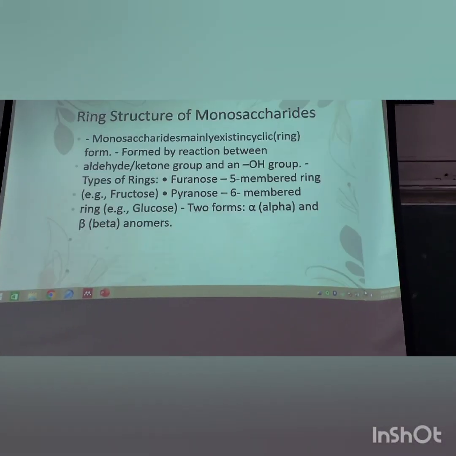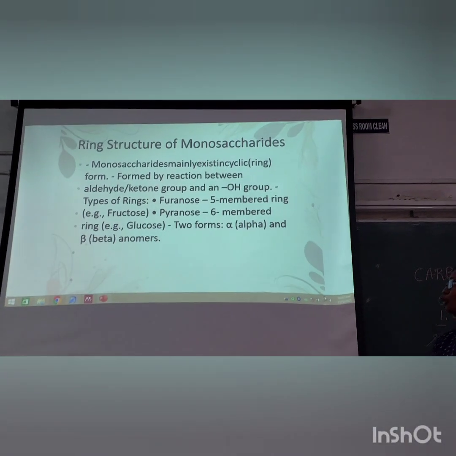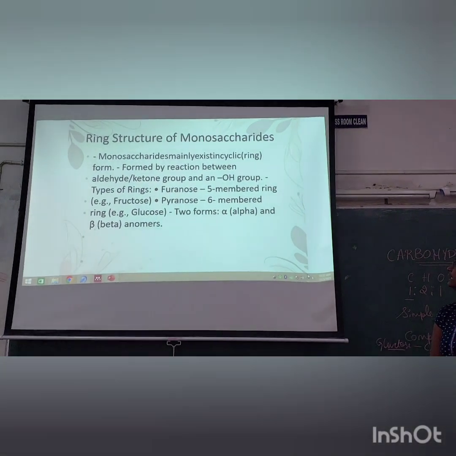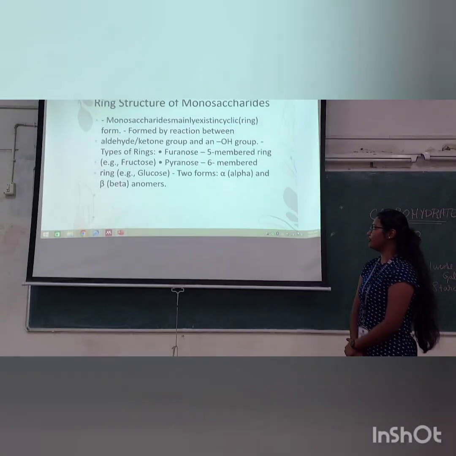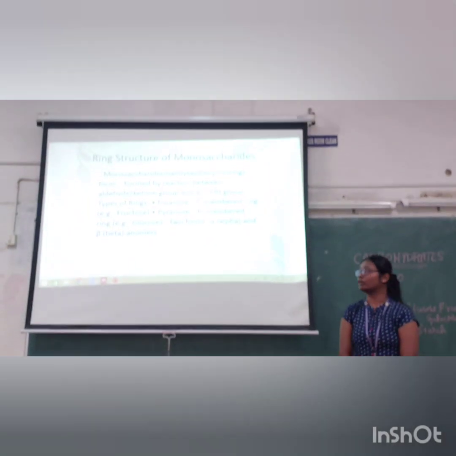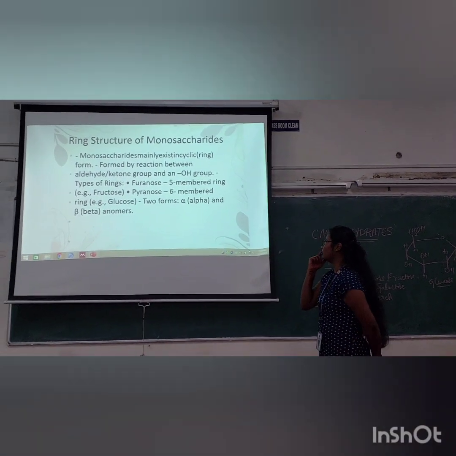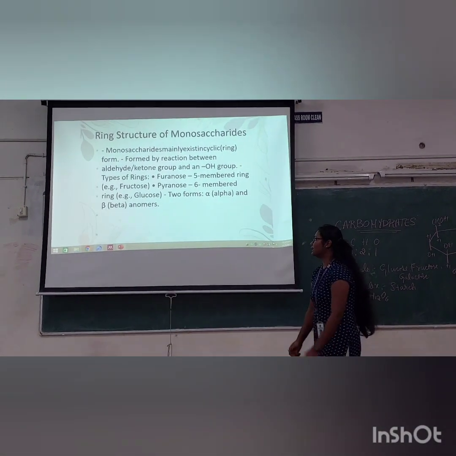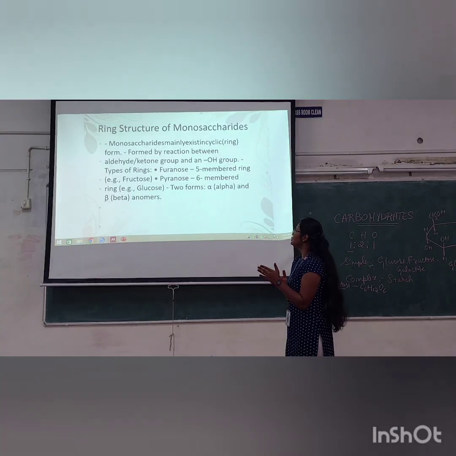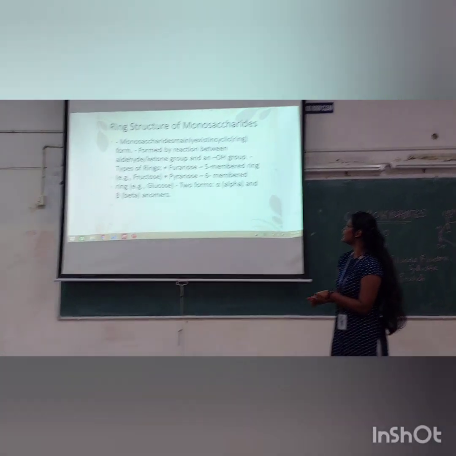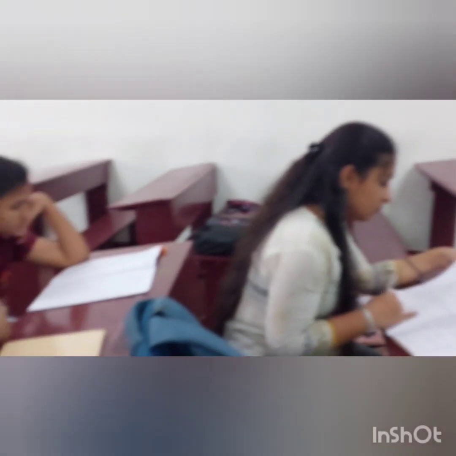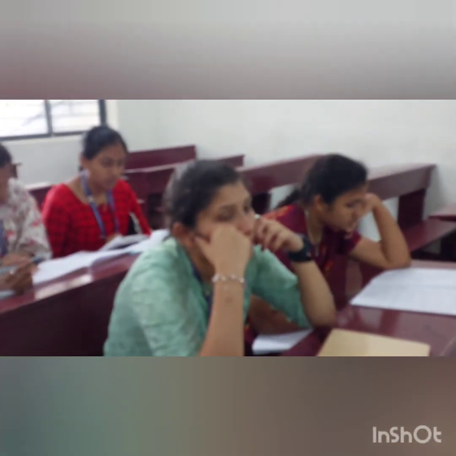Next, ring structure of monosaccharides. Monosaccharides mainly exist in cyclic forms, as you all know, glucose and fructose, formed by reaction between an aldehyde or ketone group and an OH group. Types of rings: furanose, a 5-membered ring, for example fructose; pyranose, a 6-membered ring, for example glucose.